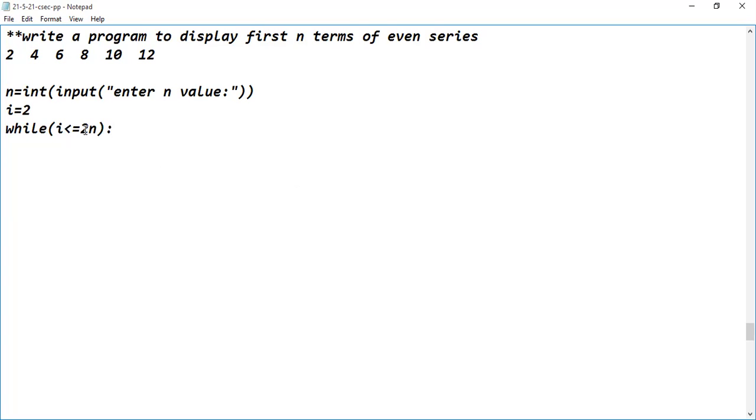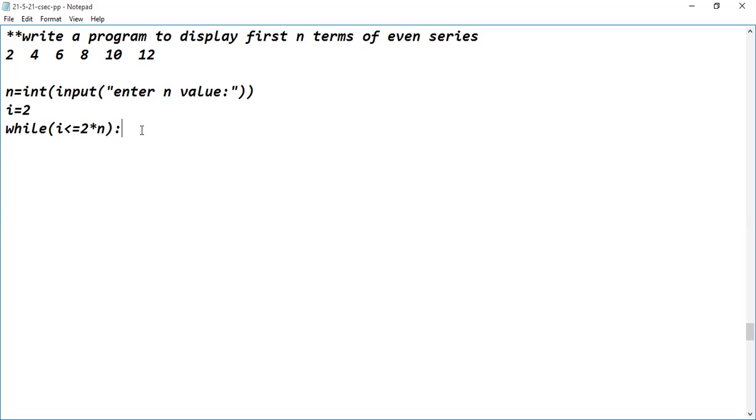If you write this kind of characters, that means 2n is written as part of the code, and it leads to an error. Mathematically it is correct, but we are writing code in the Python programming language, so the syntax of the programming language has to be followed, not the mathematics syntax. 2n is nothing but 2 into n. It is acceptable in mathematics, but not in a programming language. So you mention it as 2 into n.